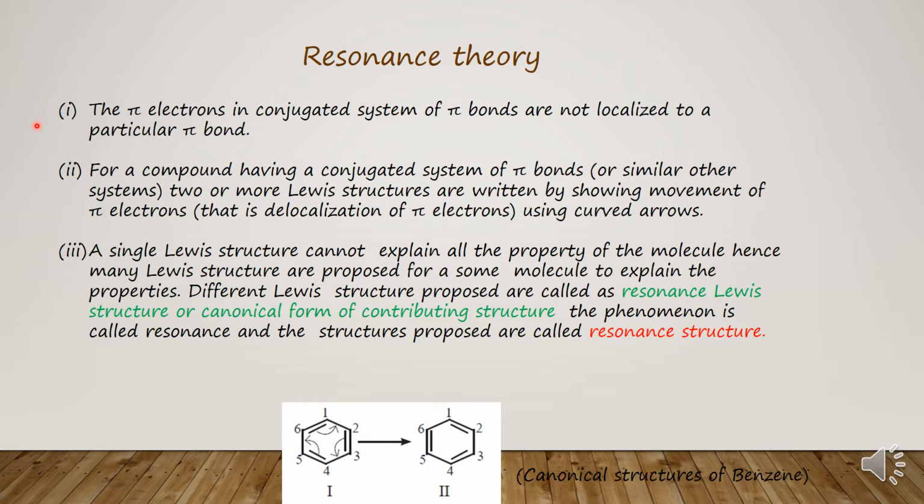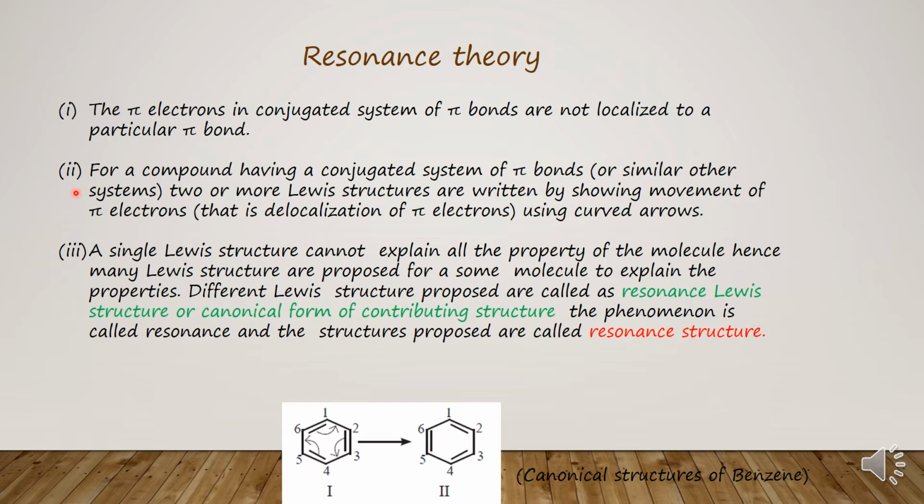So in a conjugated system, the pi bond is there, in which pi electrons are involved in bonding. The pi electrons are not localized to the pi bond. For a compound having a conjugated system of pi bonds, two or more Lewis structures can be written by showing the movement of pi electrons. I just now told you that there is a delocalization of pi electrons.